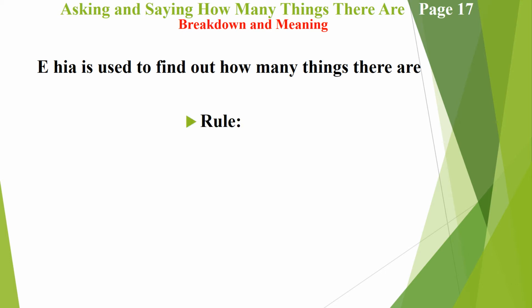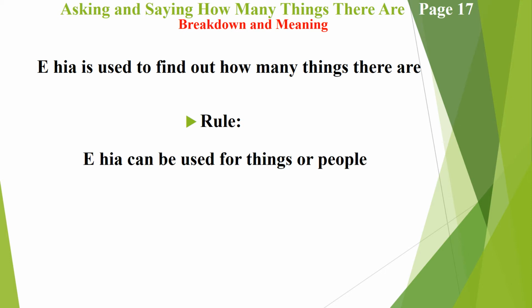Okay, and so once again there are rules, even in the Māori language. Yes, there are rules. Okay, so one of the rules is here can be used for things or people. Okay, so some people do refer to here when they're asking about people, so that is allowed. You may hear it or you may not hear it, but we're just mentioning it here. We're not using it for people in this context, but we're mentioning it here because you may hear that out in the real world and not in the classroom.